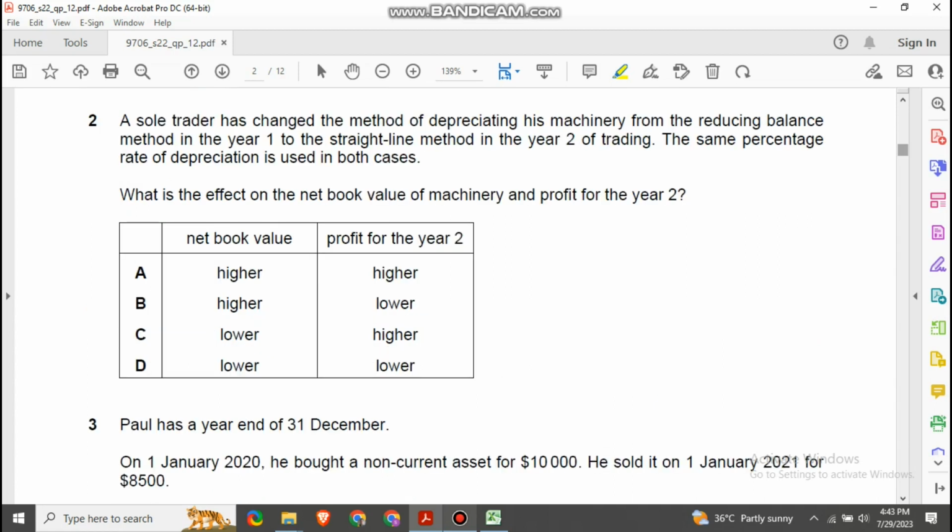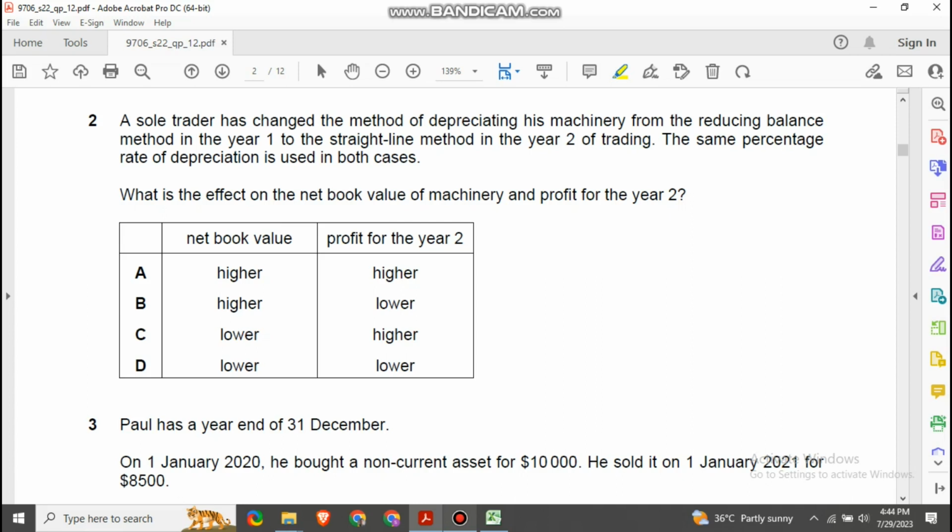Okay, so question number 2. A sole trader has changed the method of depreciating his machinery from reducing balance method in year 1 to straight line method in year 2 of trading. The same percentage of depreciation is used in both cases. So first we were using reducing balance method, and from the second year onwards it is straight line method. What is the effect on the net book value of machinery and the profit for year 2?